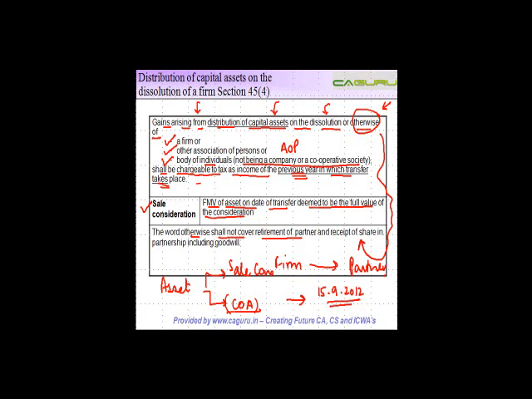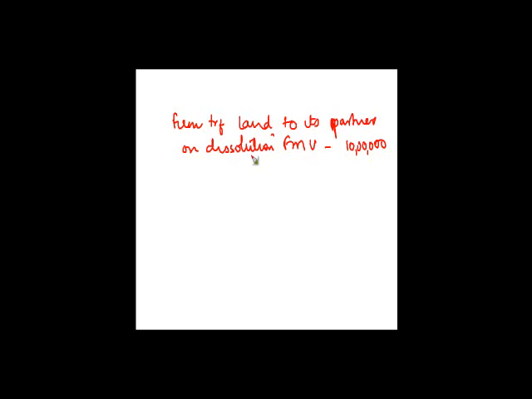So basically, let me give you an example. Let's say a firm transferred land to its partner on dissolution. Fair market value is 10 lakh and indexed cost of acquisition is equal to 2 lakh. The capital gains will be how much? Capital gains will be 10 lakh minus 2 lakh.